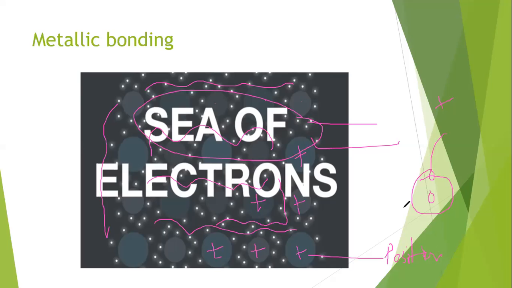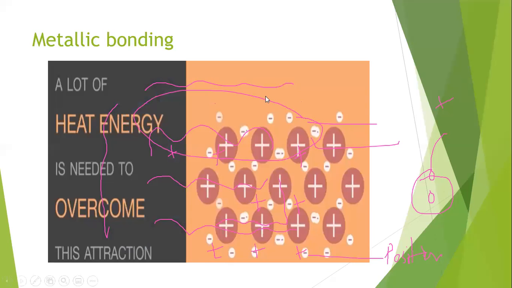So if the question is about the sea of electrons, then remember, you have to explain the metallic bonding. Electrons are freely moving in metals. Metals release their outermost electrons because the nuclei of all the metals attract the electrons of the neighboring atoms. Due to that, electrons are removed from the valence shell. Electrons are delocalized, freely moving between all the positive centers. That's why it is called a sea of electrons. Here you can see the sea of electrons.